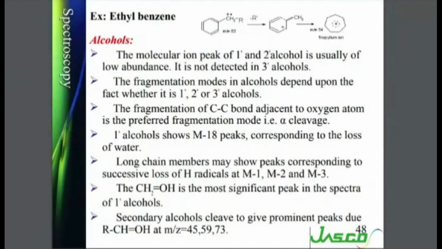Primary alcohols show an M-18 peak corresponding to loss of a water molecule. The long chain members may also show peaks corresponding to successive loss of hydrogen radicals at M-1, M-2, and M-3. The CH2OH is the most significant peak in the spectra of primary alcohols. So this peak will always be there in primary alcohols.